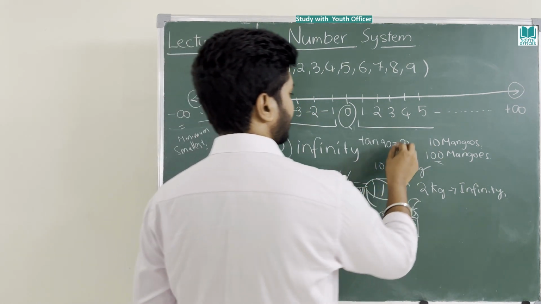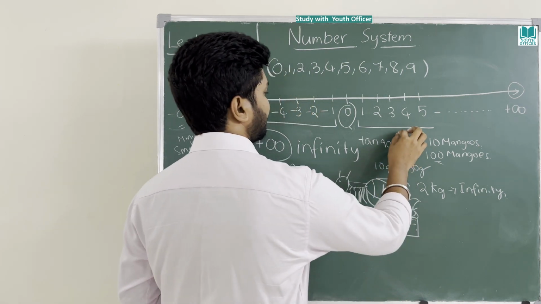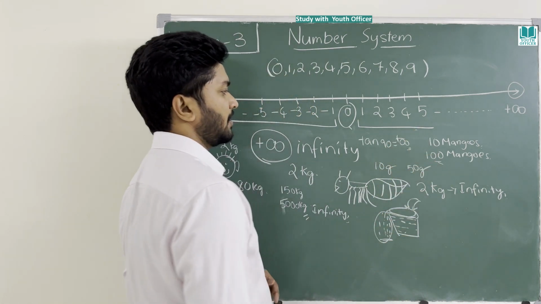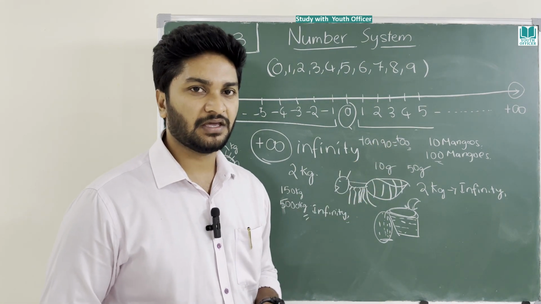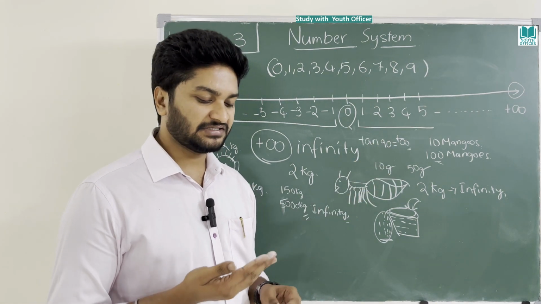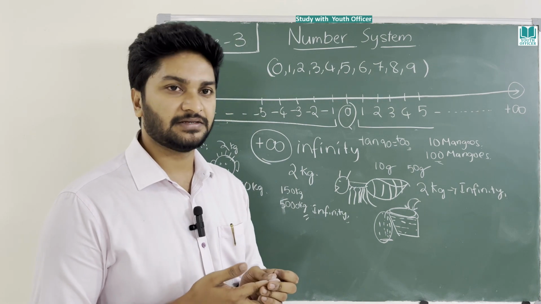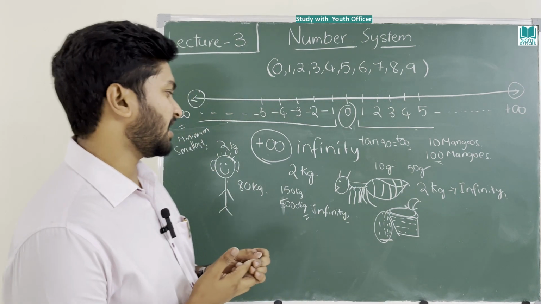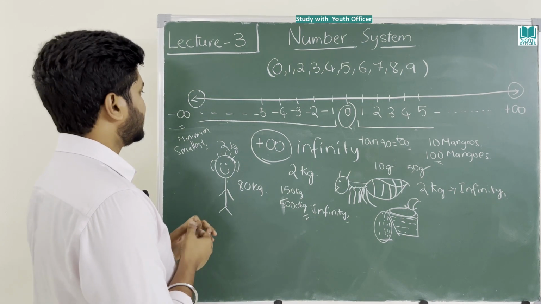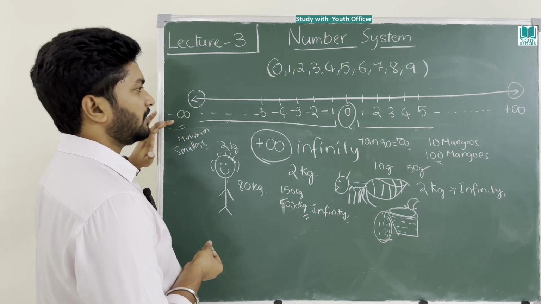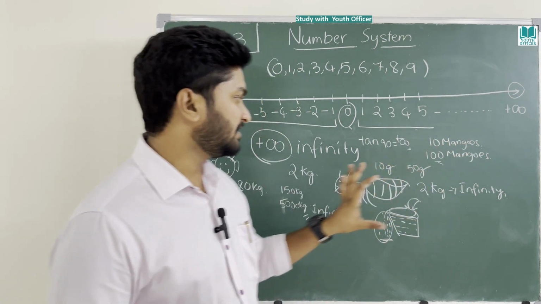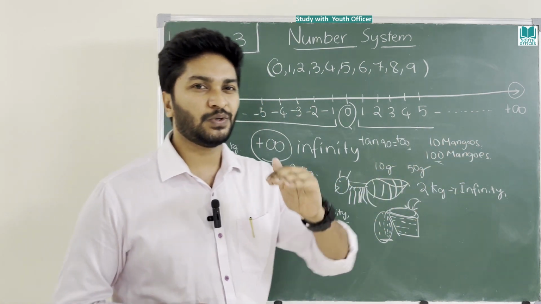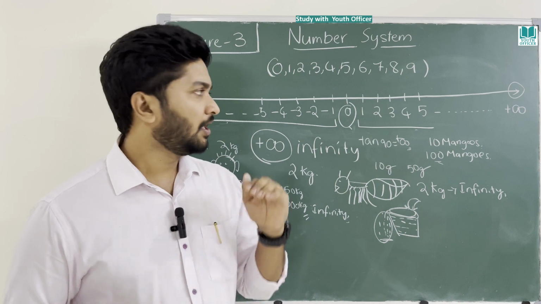This is plus infinity. It is never 1 by 0. Why is it plus infinity? Okay, then later in the lectures when geometry comes, you can learn. Now all your doubts get clarified. This is negative infinity, this is positive infinity. These are the examples. Please note down all the examples one by one.